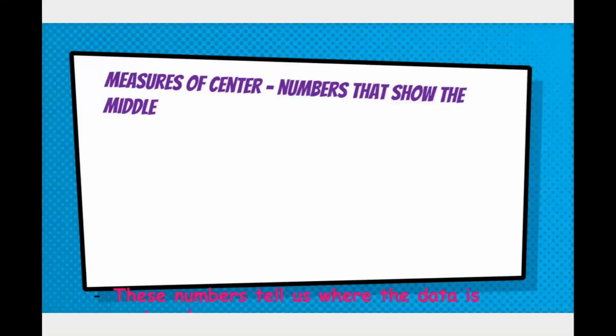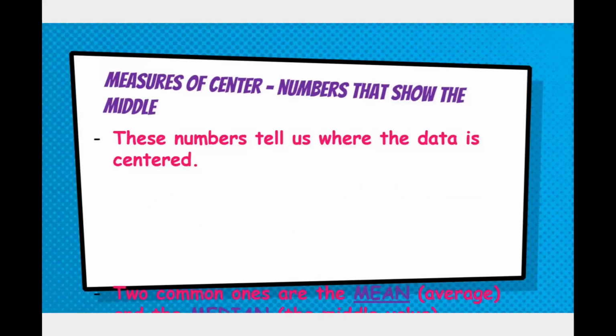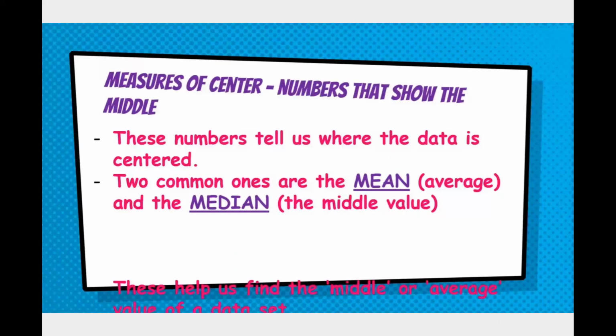So we want one number to represent typical height for boys and one for girls, and then we can compare those two groups easily. So we're going to look at something called measure of center, which is a type of summary statistic which shows the middle of the data, and these numbers help tell us where the data is centered at.